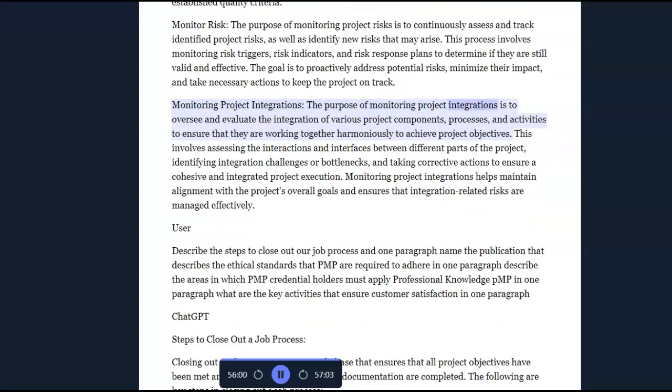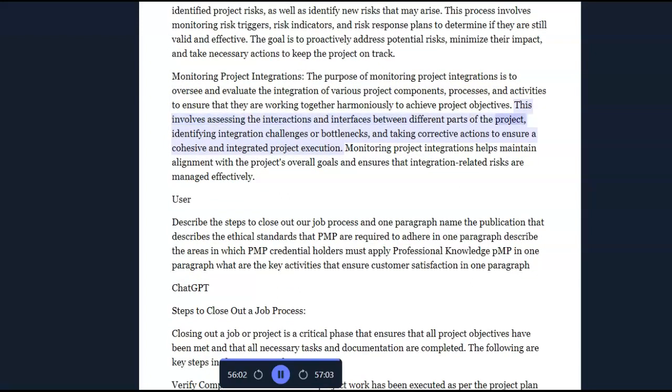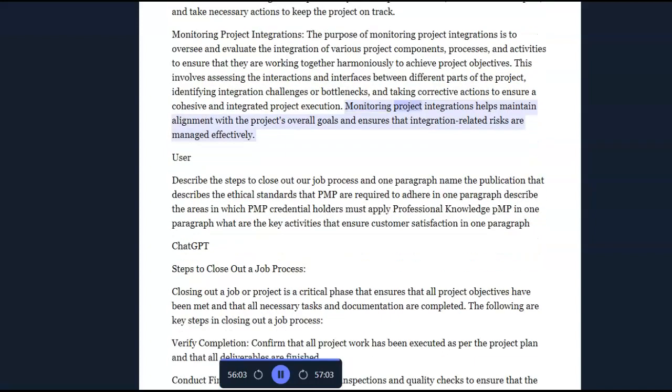Monitoring project integrations. The purpose of monitoring project integrations is to oversee and evaluate the integration of various project components, processes, and activities to ensure that they are working together harmoniously to achieve project objectives. This involves assessing the interactions and interfaces between different parts of the project, identifying integration challenges or bottlenecks, and taking corrective actions to ensure cohesive and integrated project execution. Monitoring project integrations helps maintain alignment with the project's overall goals and ensures that integration-related risks are managed effectively.